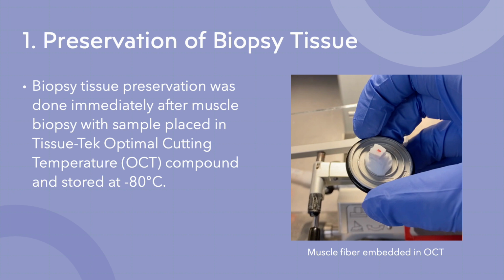The first step is preservation of biopsy tissue, which is not done by myself. It's done by members outside of the muscle biology lab, and it's done immediately after the muscle biopsy with the tissue placed in Tissue Tech optimal cutting temperature, which is known as OCT, and then it was stored at negative 80 degrees Celsius. You can see the muscle tissue on the right embedded in the OCT. The muscle fiber itself is the red speck, and the OCT is the surrounding white compound.